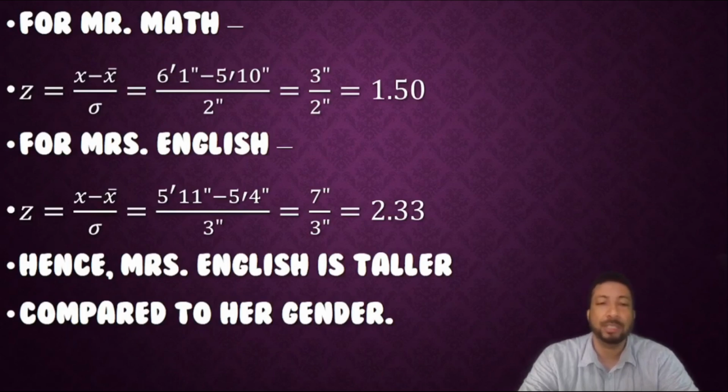For Mrs. English, her height was 5 feet 11 inches. If we subtract the average of the women from her height and divide it by their standard deviation, which was 3, we get 2.33 to 2 decimal places. Because Mrs. English's z-score was greater than Mr. Matt's z-score, she is further away from her average. Meaning, in other words, she is taller compared to the people of her gender.